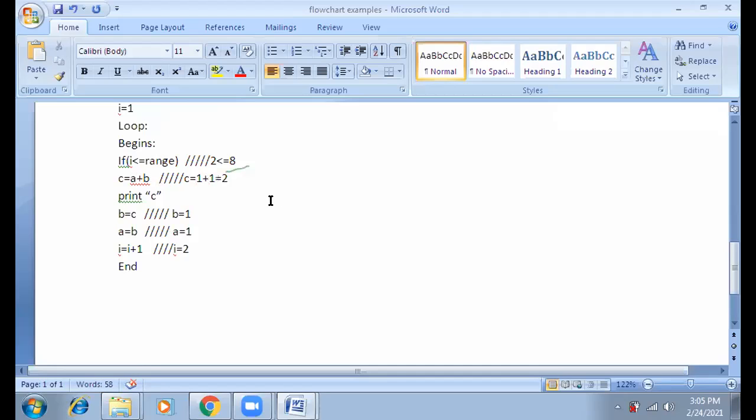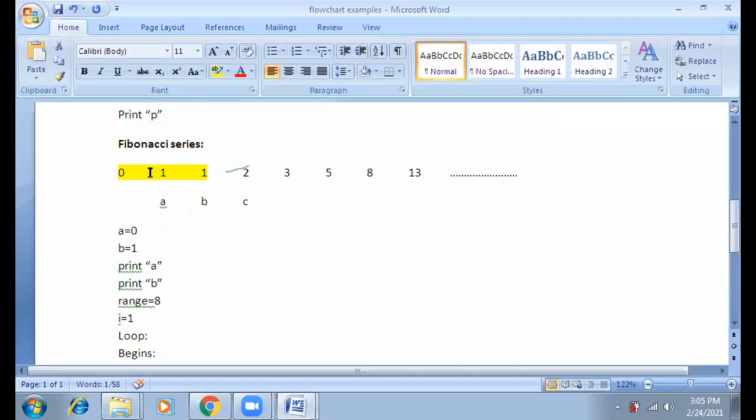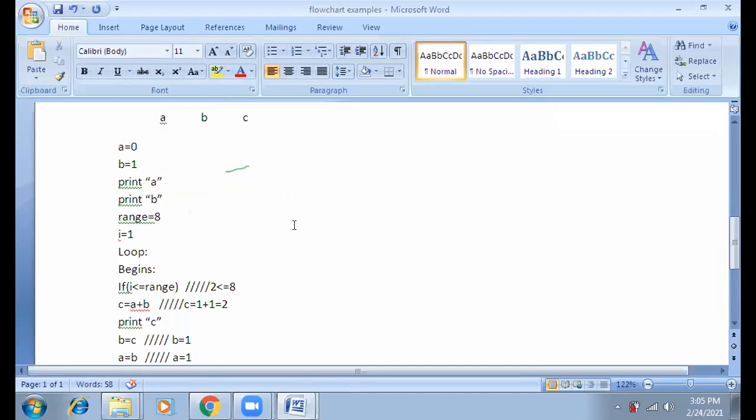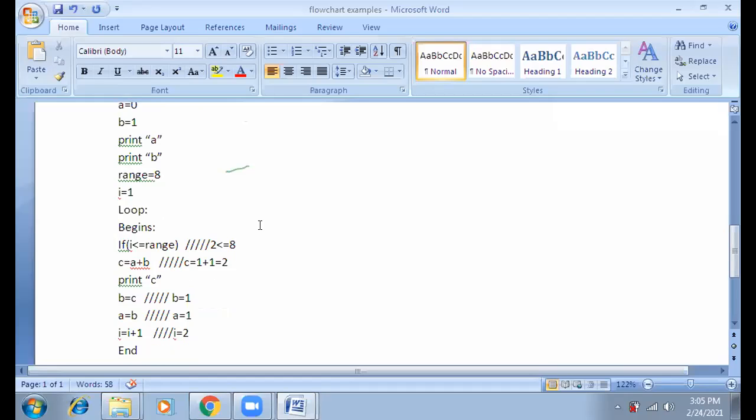Very good. 2. So now in the next statement, we'll print the value of C again. What was the new value of C? 2. So it has been printed. Do you understand? Yes, sir. This is a very good logic. C programmers are doing this logic, nothing else. You are not writing a program, but you are understanding the logic. The same logic they will apply on your algorithm or flowchart to write the program. Very much similar, only syntax is different.